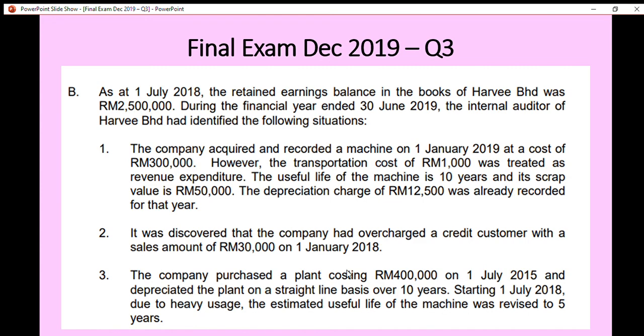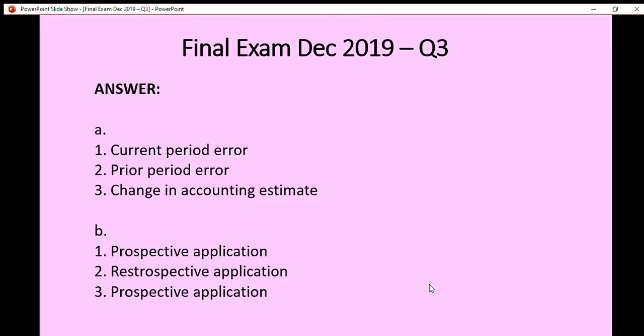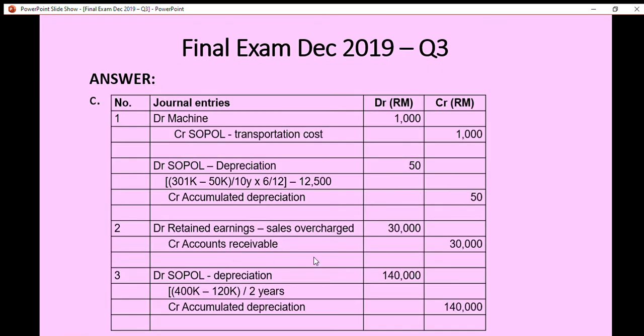From this situation we know that the plant has been acquired for 3 years already. So the new remaining useful life of the plant must be 2 years. The remaining useful life is only 2 years. Alright, so we need to find the new depreciation expense. How do we calculate the new depreciation expense for the current period?